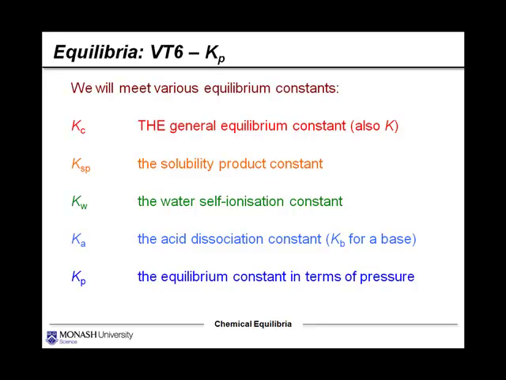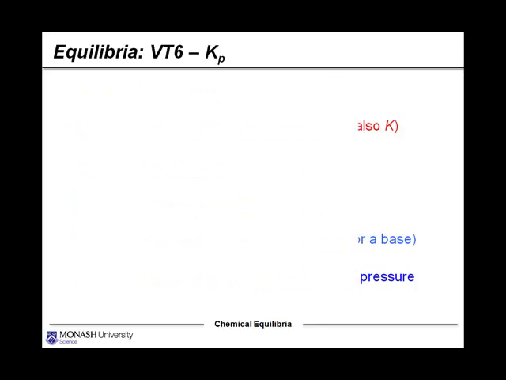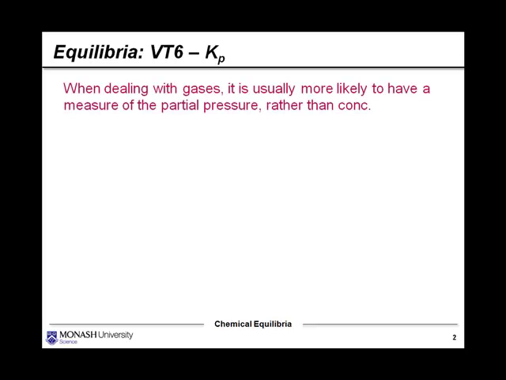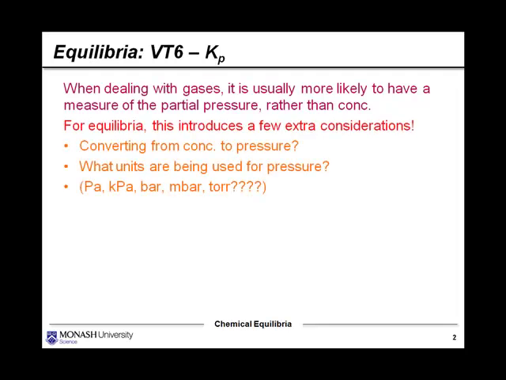This is the sixth in our little library of videos here, and we're going to talk about the equilibrium constant Kp, which is of course P for pressure. When dealing with gases, it's usually more likely to have a measure of the partial pressure rather than concentration. For equilibria situations, though, this introduces a few extra considerations.